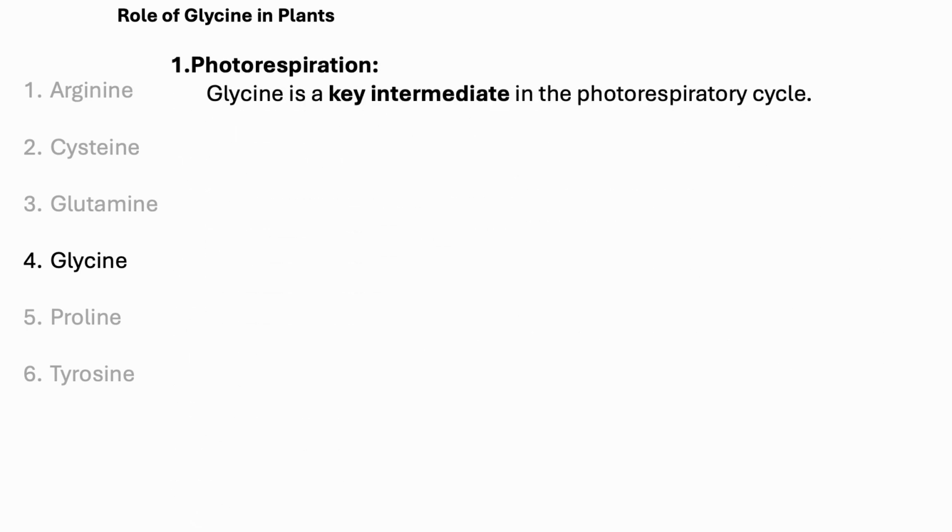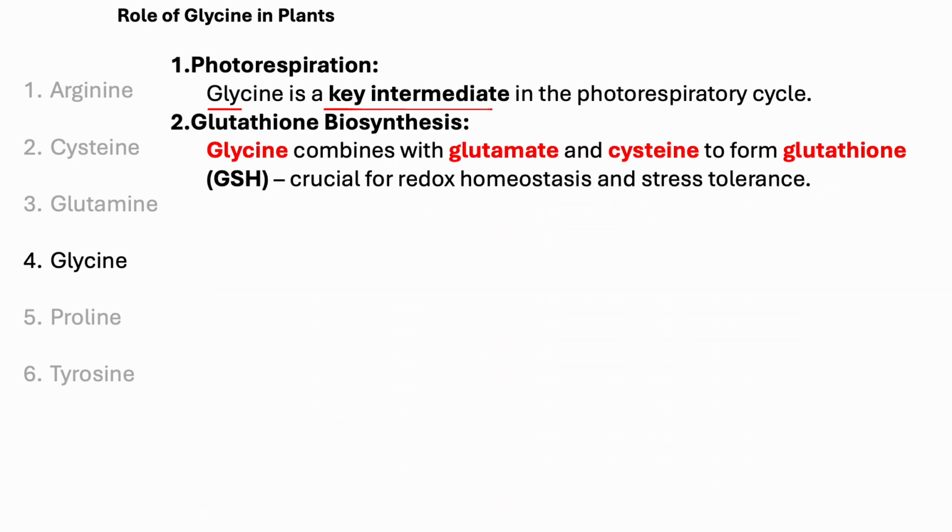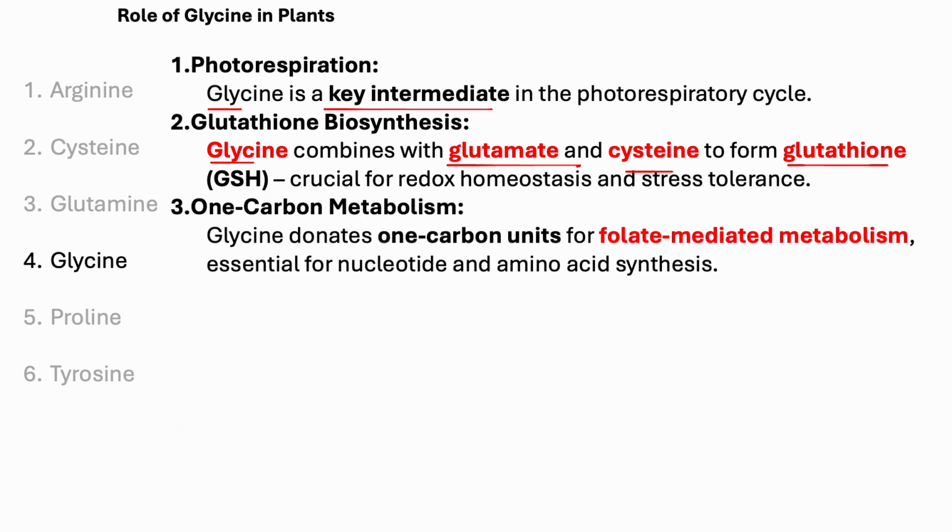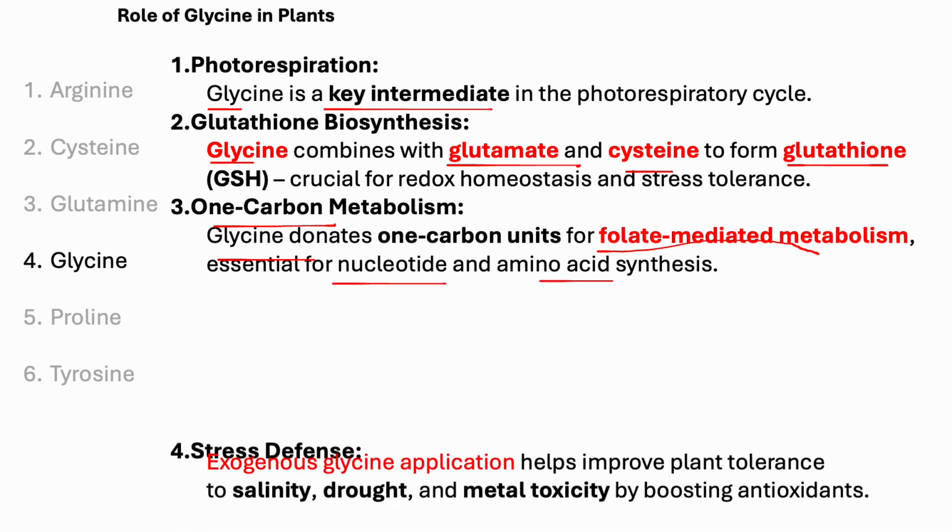Role of glycine in plants. First, photorespiration, because glycine is a key intermediate in the photorespiration cycle, and this glycine can join with glutamate and cysteine to form glutathione. As I told earlier, glutathione is a very big antioxidant metabolite which can detoxify ROS. And again, in one carbon metabolism, glycine donates one carbon unit for folate-mediated metabolism, which is essential for nucleotide and amino acid synthesis.